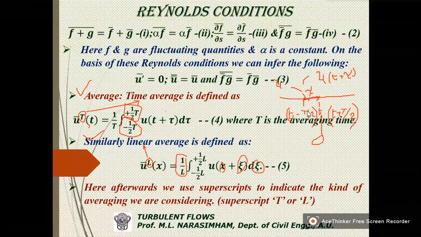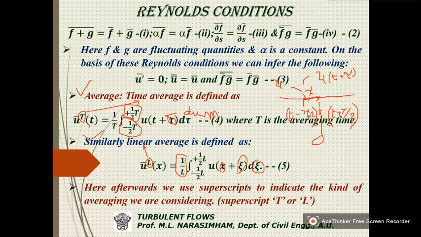So these are dummy variables. This tau is a dummy variable. So also this. Right? So here afterwards we use